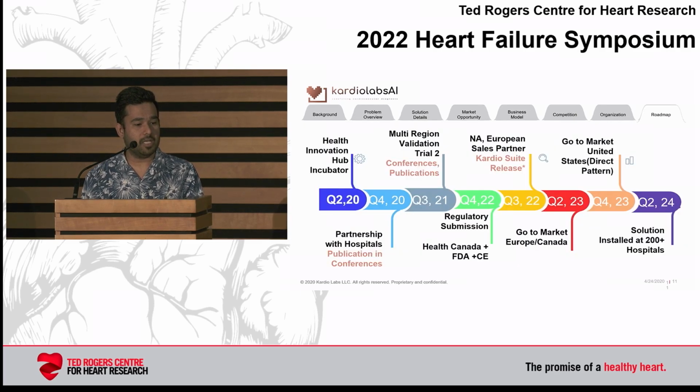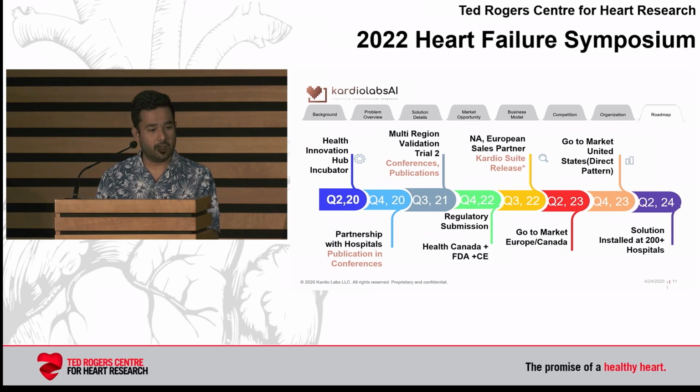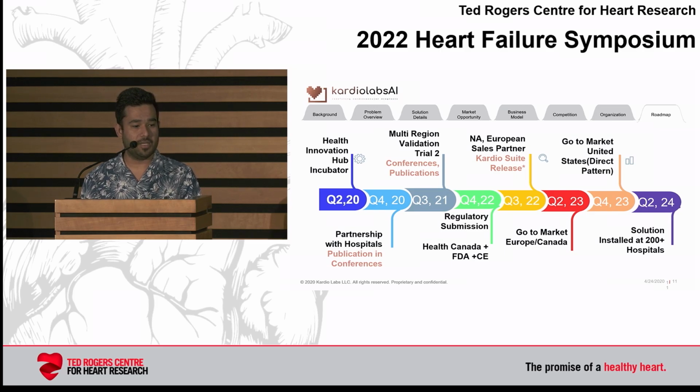In terms of the timeline, we are part of the Health Incubator Hub, H2I, which is one of the health innovation incubators, and it really helped us grow the startup. From there, we have worked with multiple hospitals in North America and Asia Pacific in terms of taking the solution, getting the data, and doing some multi-region validation studies. Our results have also been published in conferences, as I mentioned earlier.